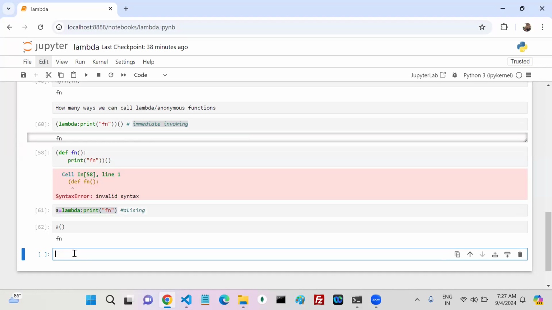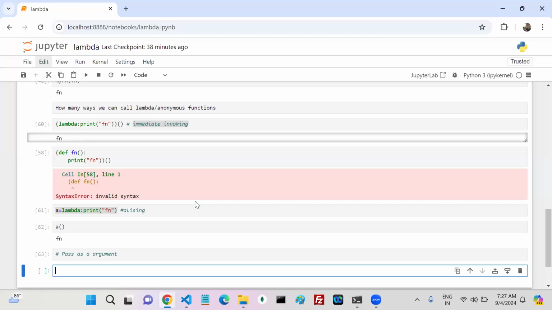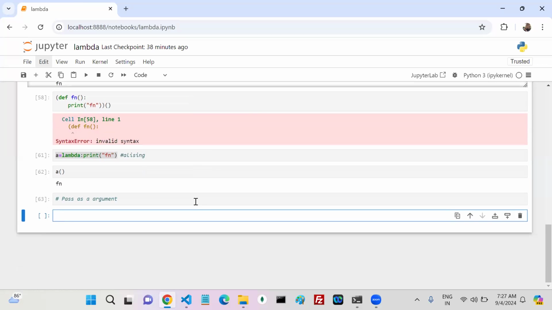Okay, next one. Pass as an argument. So can I pass this one as an argument? How can we pass this one as an argument? Very simple. F2 or my function.